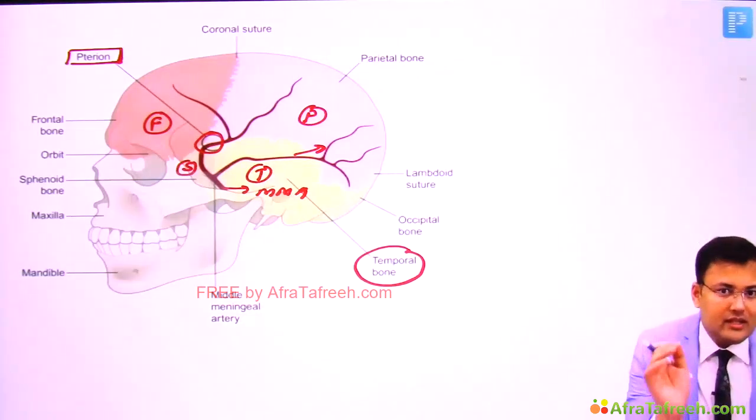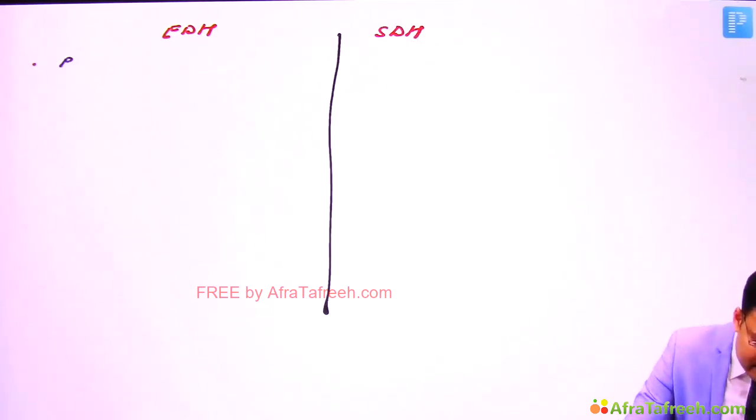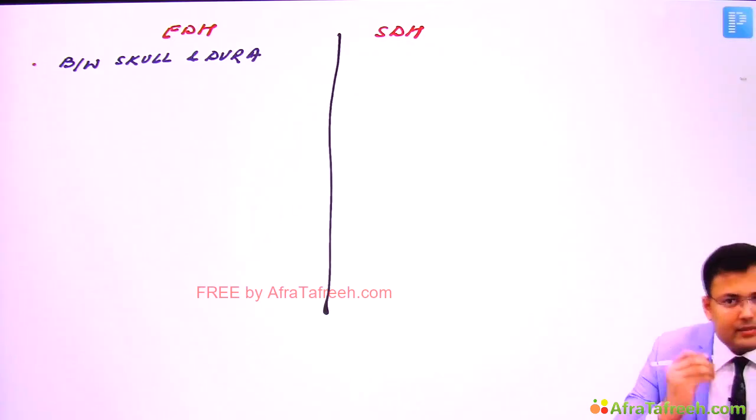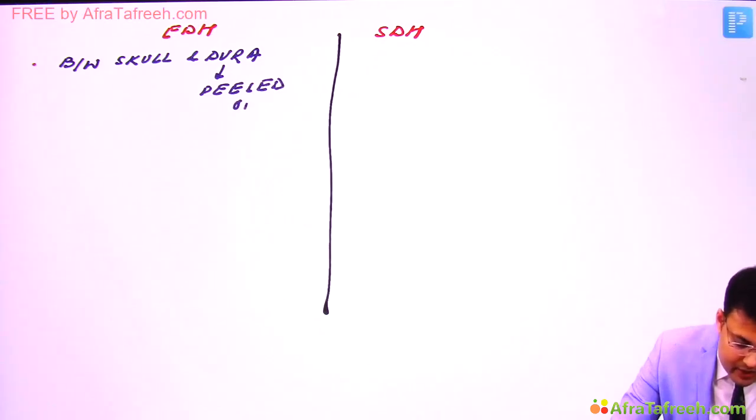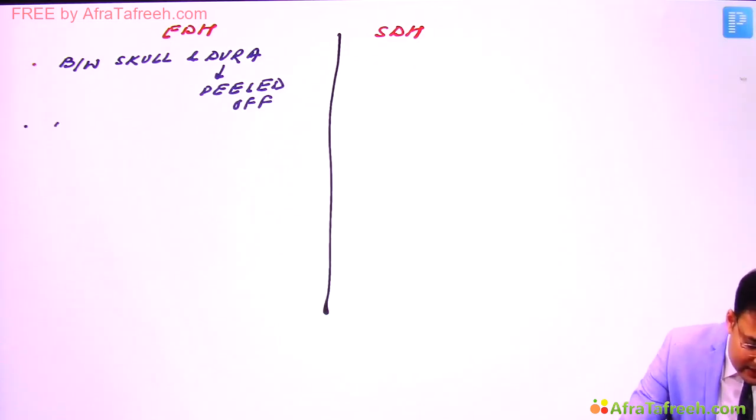Okay, so let's discuss the differences between EDH and SDH. Extradural hematoma: here there is collection of blood between skull and dura. Since collection of blood is there between skull and dura, the dura is peeled off, and it doesn't cross the suture line.